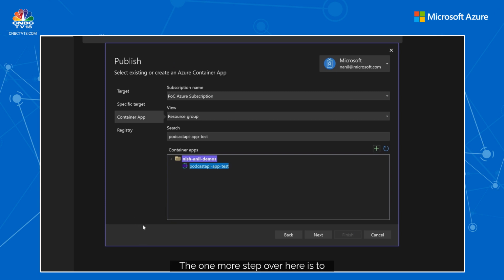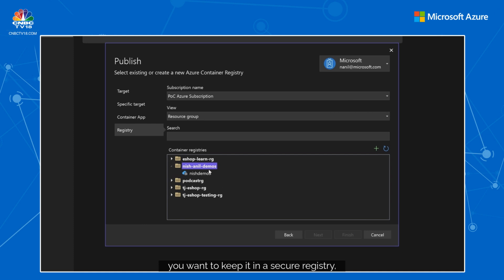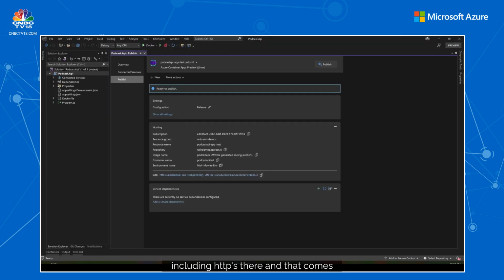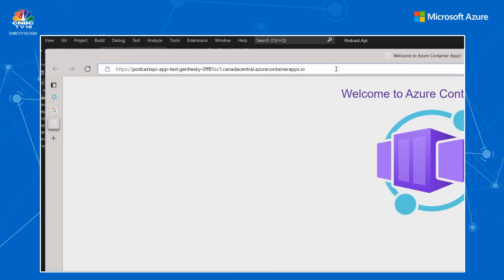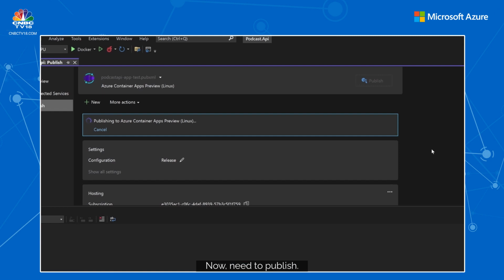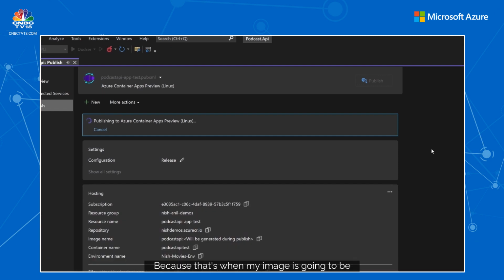The one more step over here is to create the registry as well, so that you keep the images that you create in a secure registry. So I'll just choose mine, which is already there, which is the niche demos. So I'll go ahead and click finish. And now you can see it already created an endpoint for me, ingress, including HTTPS there. And that comes free for Azure Container Apps, right? I can go and choose Swagger to see, all right, there's nothing there. Now I need to publish, because that's when my image is going to be picked up by Container Apps, right?